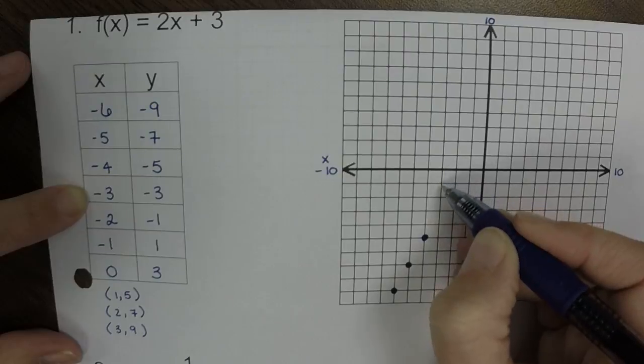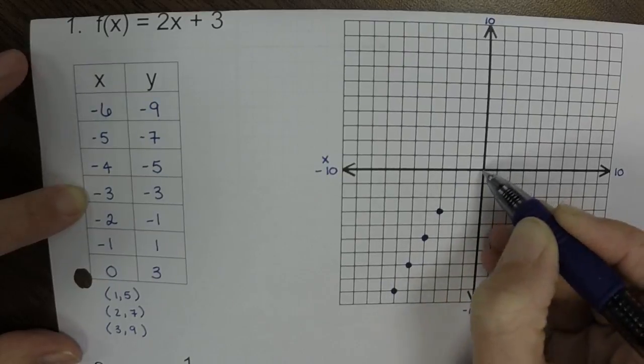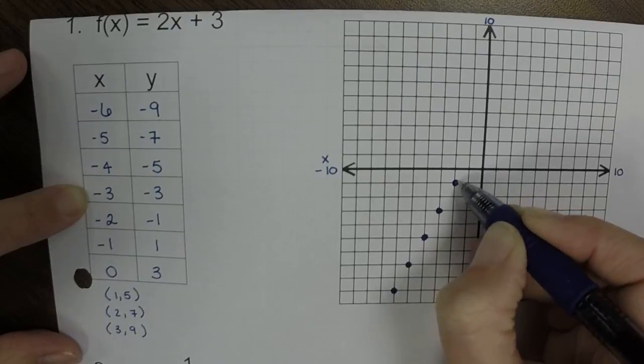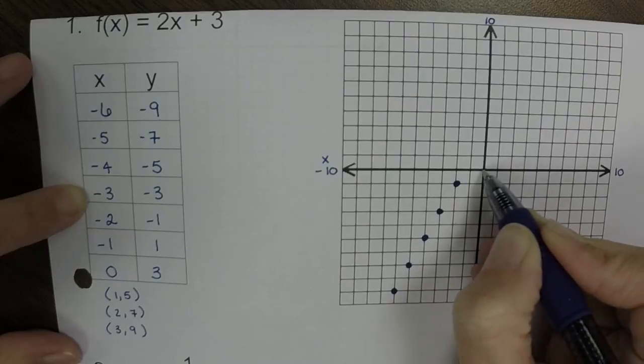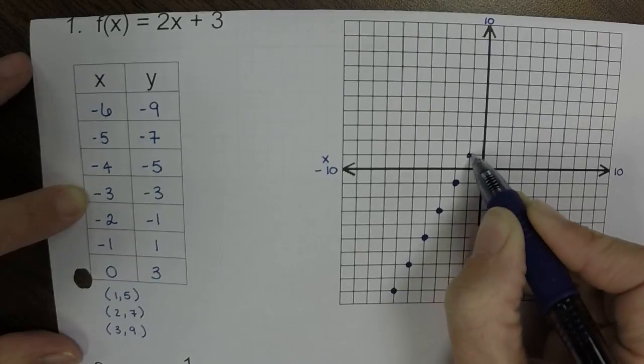So there's -3, -3, -2, -1, -1, 1. So now it's positive, so we go up.